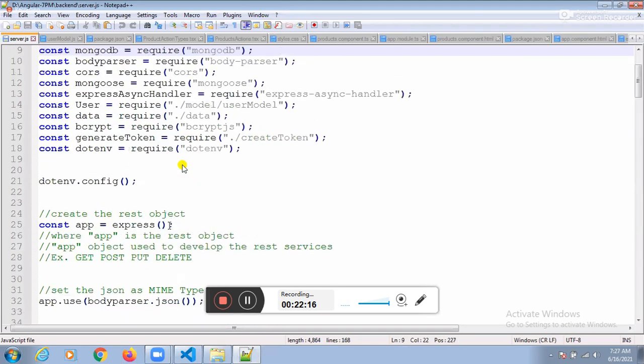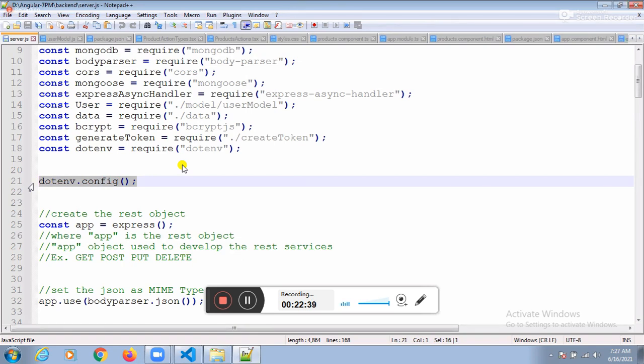Do you want to maintain a global configuration file? Yes, I want to maintain a global configuration file. That global configuration file we need to use in Node.js.